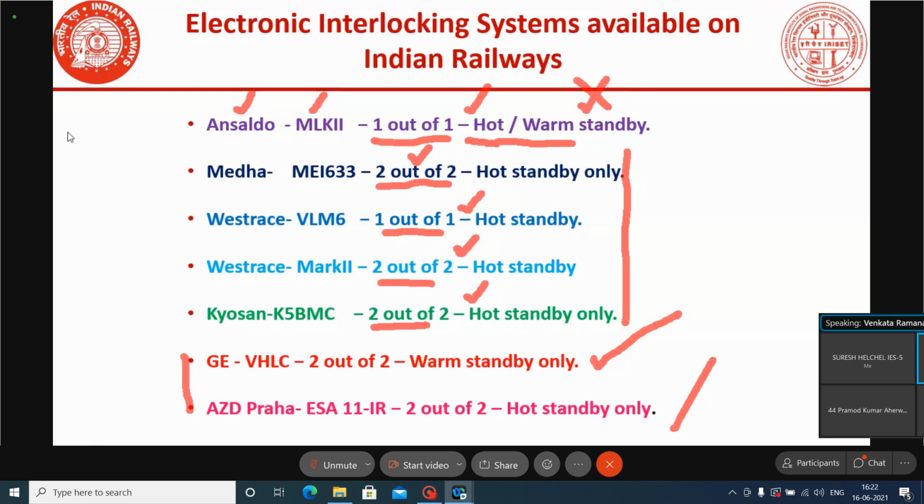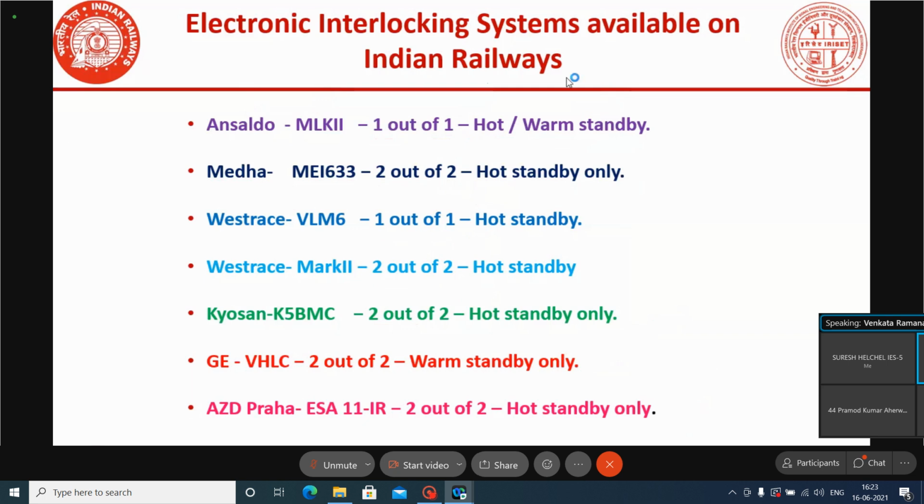Mostly, if you observe, wherever they use one out of one architecture, they go for the redundancy in the software, meaning they use dual softwares in the system. Wherever they go for redundancy in the hardware, meaning 2 out of 2 system, they use the single software.